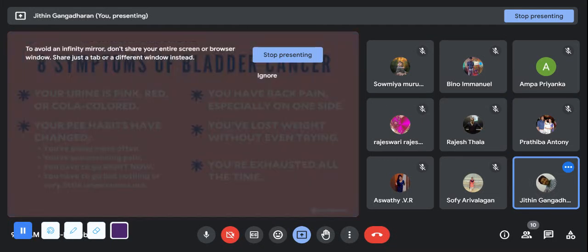Now, just take the screenshot. The main signs and symptoms of bladder cancer. These are the main signs and symptoms of bladder cancer. Urine will be pink in color, or red in color, or cola colored.